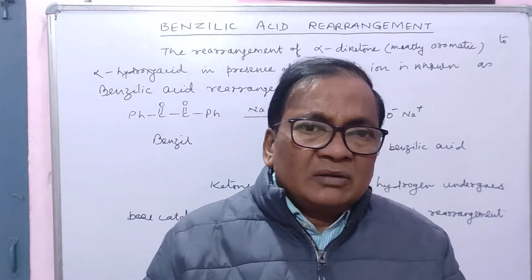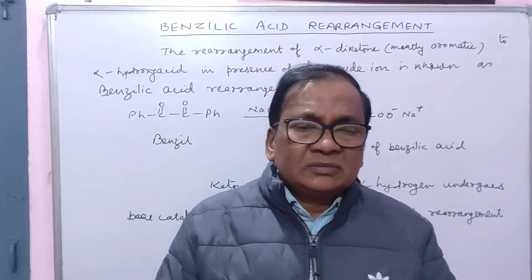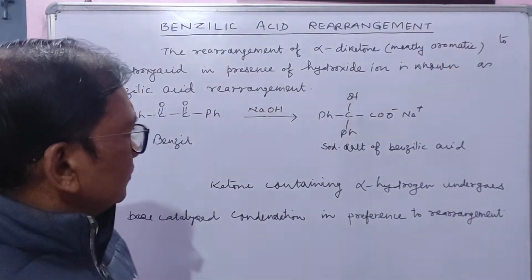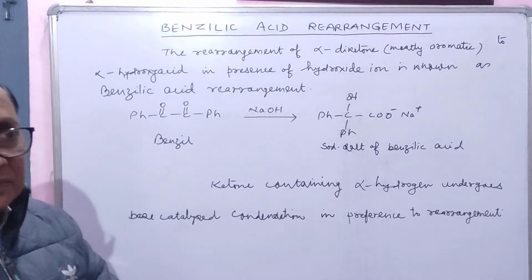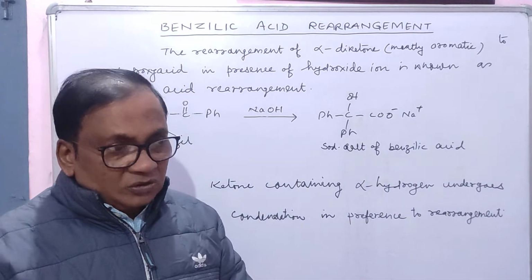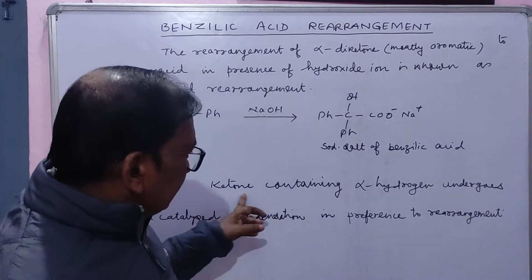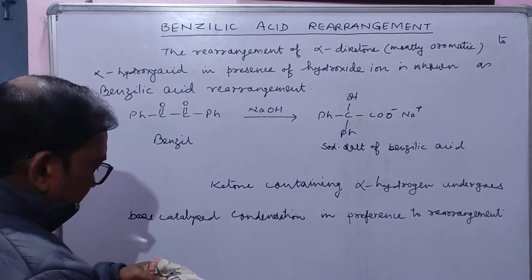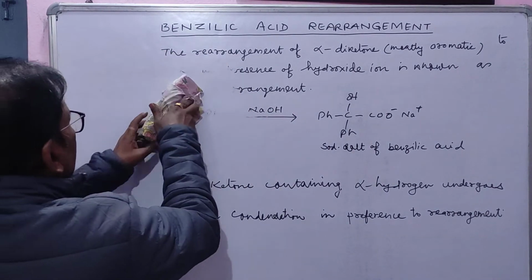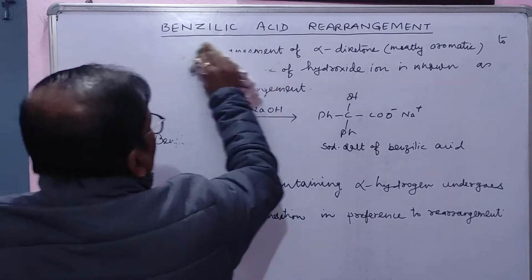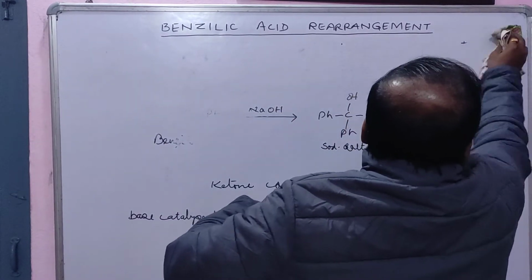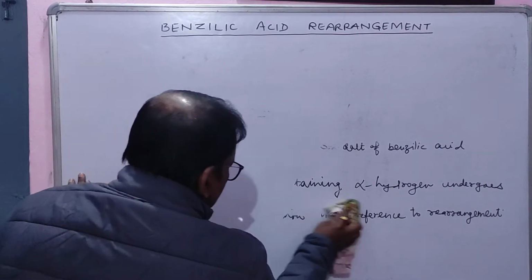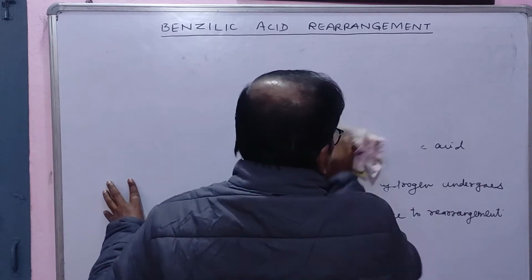So here only you have to underline that in benzilic acid rearrangement you have to take aromatic alpha diketone. Okay? So this line is very much important. Now we will see the mechanism of benzilic acid rearrangement.